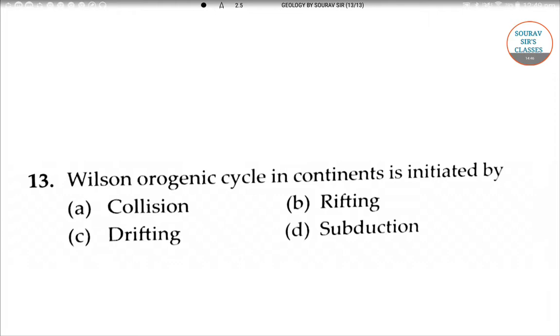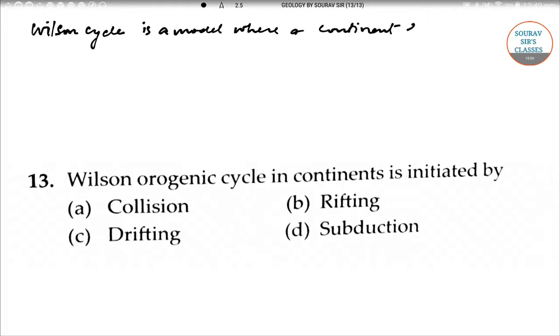So the Wilson cycle is a model where a continent rifts and forms an ocean basin in between.